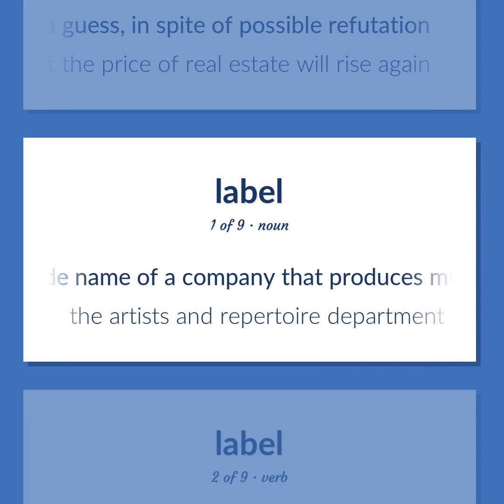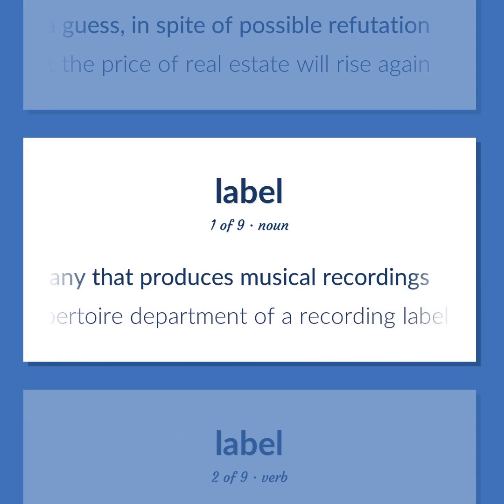Trade name of a company that produces musical recordings. The artists and repertoire department of a recording label is responsible for finding new talent.